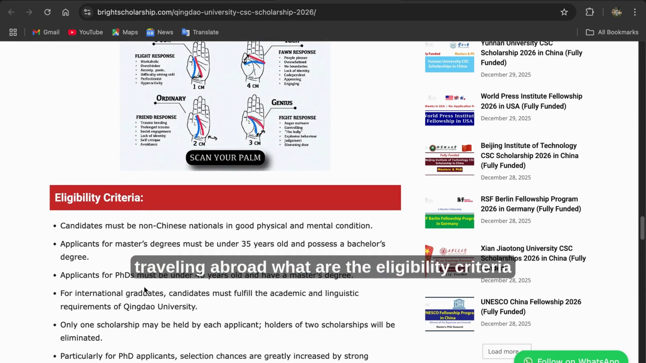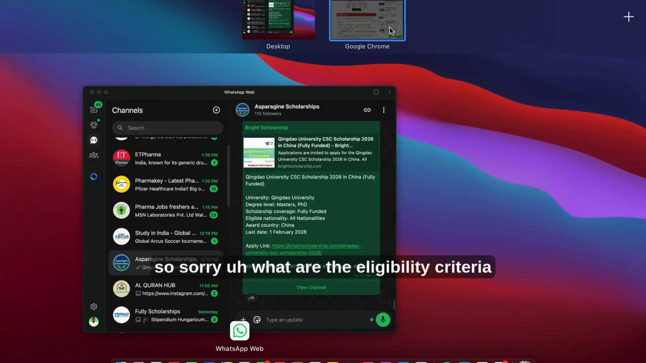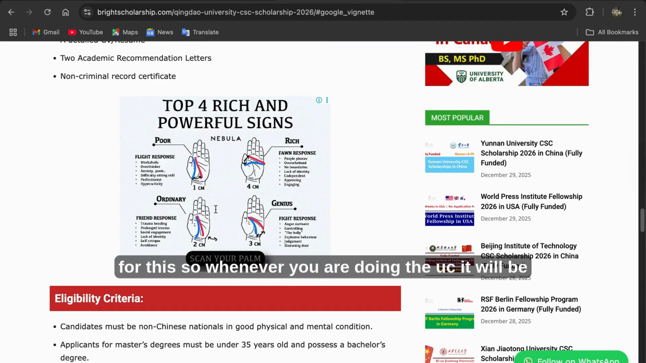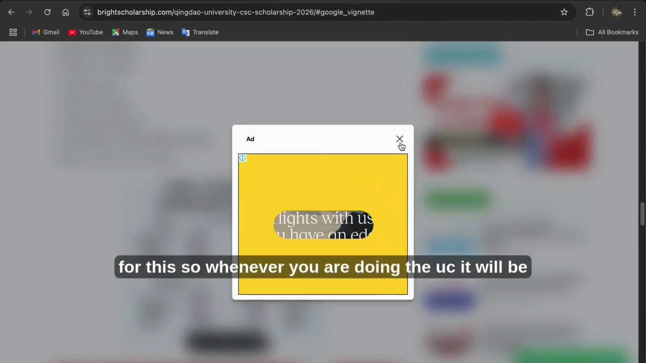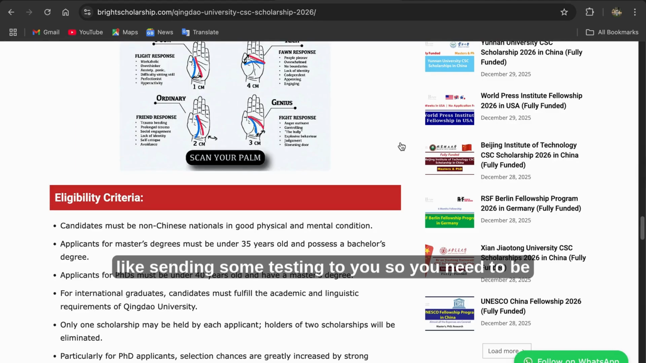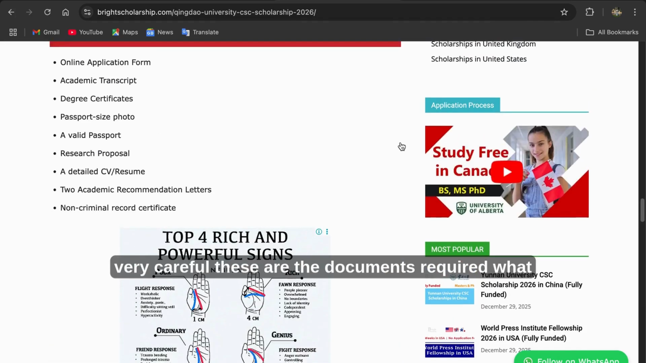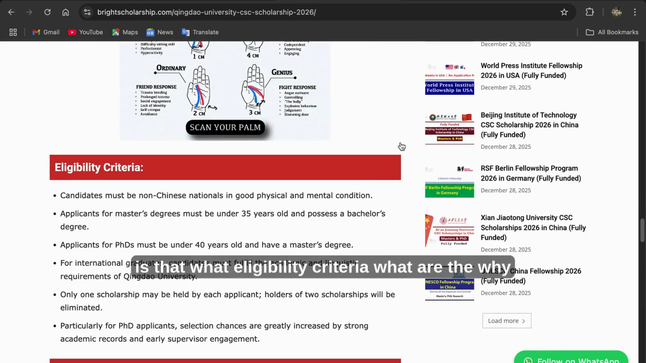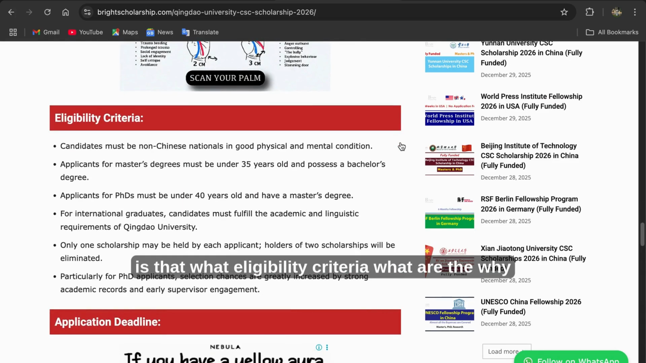What are the eligibility criteria for this? Whenever you are doing it, they will send some things to you, so you need to be very careful. These are the documents required. What eligibility criteria? What makes you eligible for this?